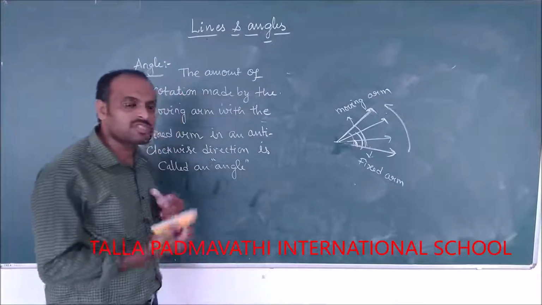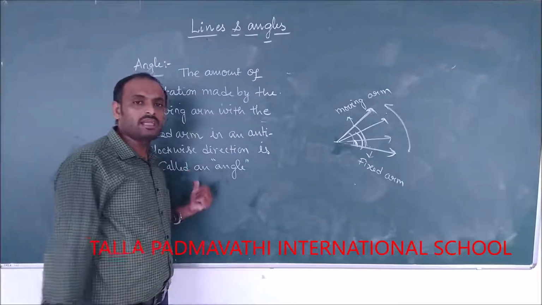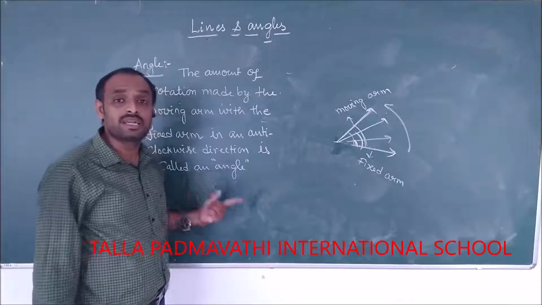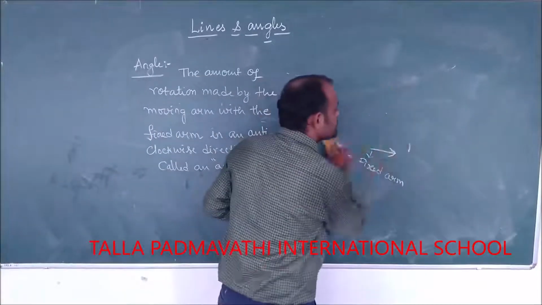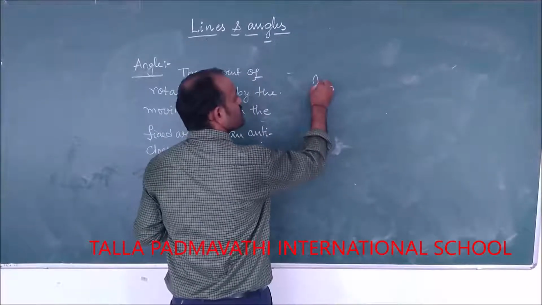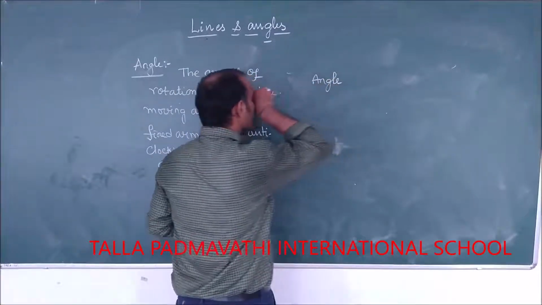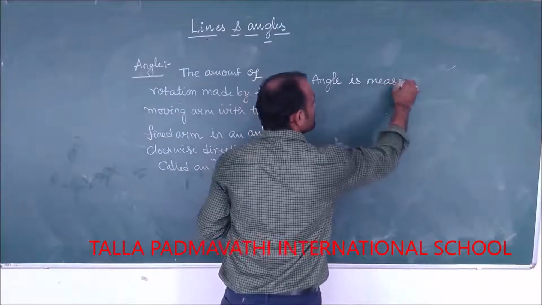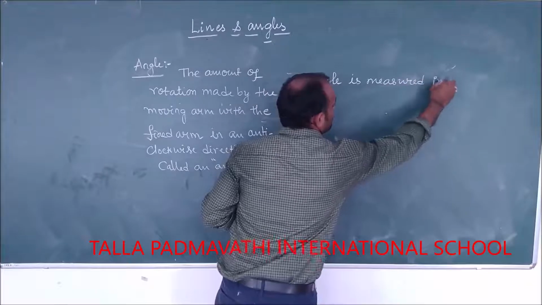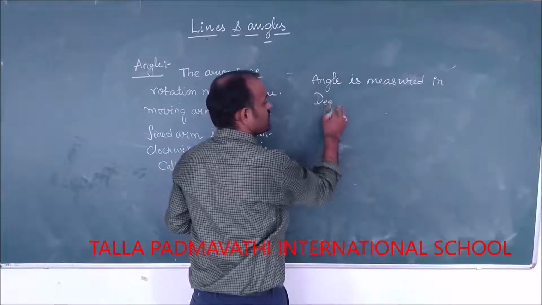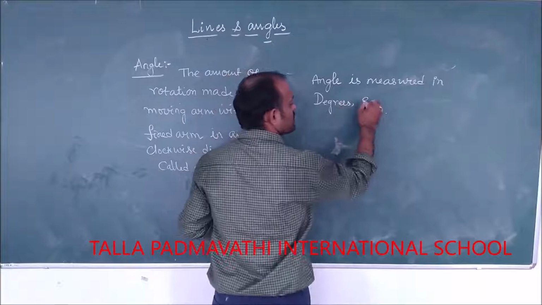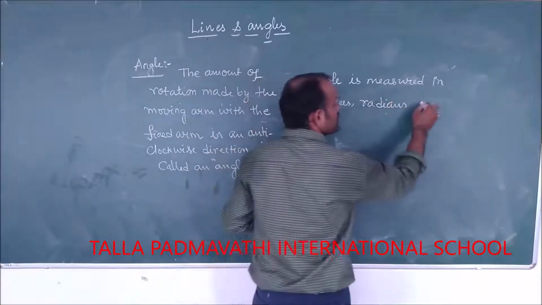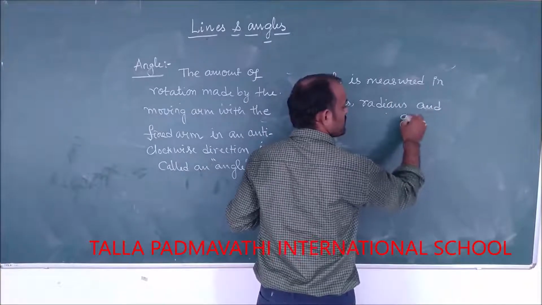So before seeing those different types of angles, angle is measured in either degrees, radians or gradients.